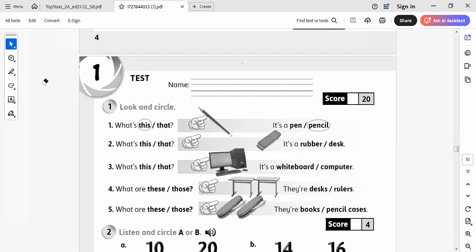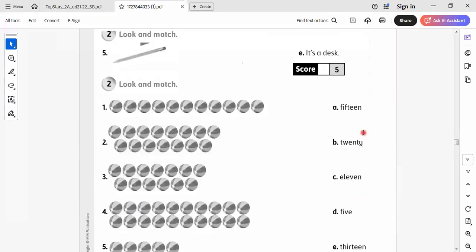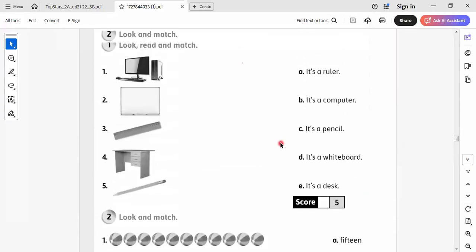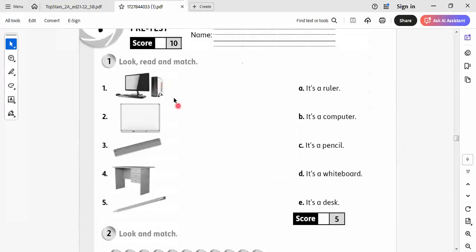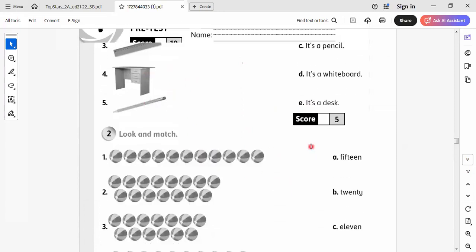And I answered some of them, and I will leave the rest to do by yourself. Here we have computer. Which one is computer here? I select this one by this one. Whiteboard, this one by this one. A ruler, this one by this one. Desk, it's a desk, so this one by this one. Pencil, this one by this one.